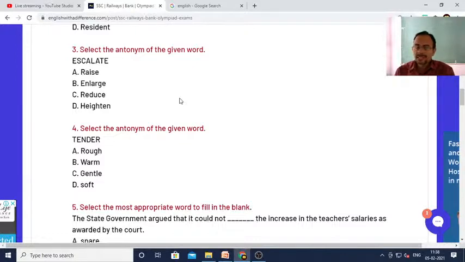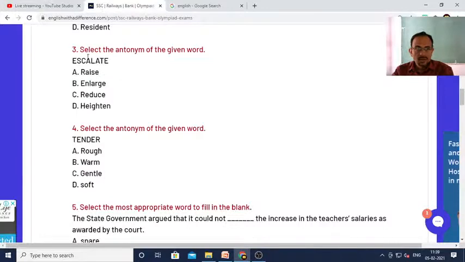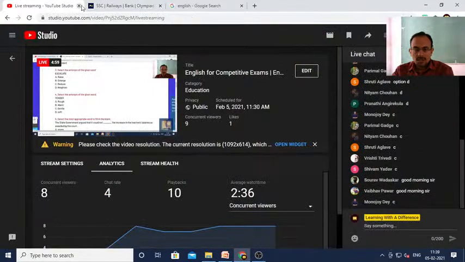So, what do you guess from the context of this sentence? What can be the meaning of escalate? If you can guess the meaning of escalate, then you can easily find out the antonym of the given word here. So, could you do that? Escalate meaning. Let me tell you, dear students, you may not be able to know the meaning of the word escalate.